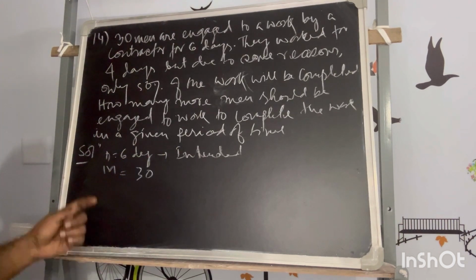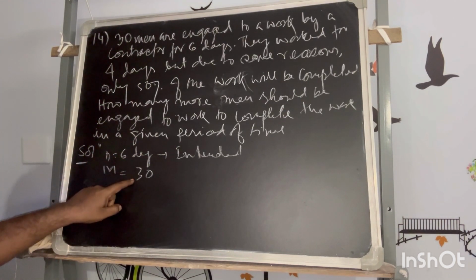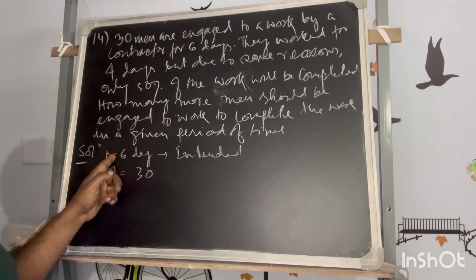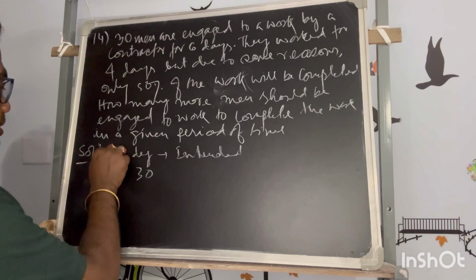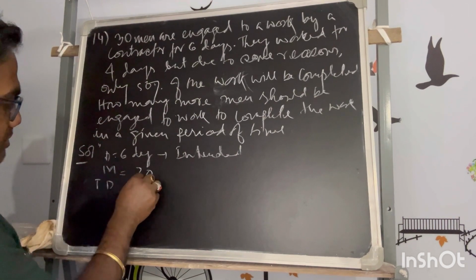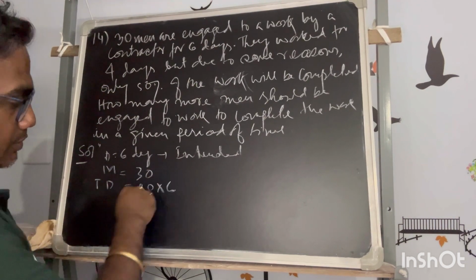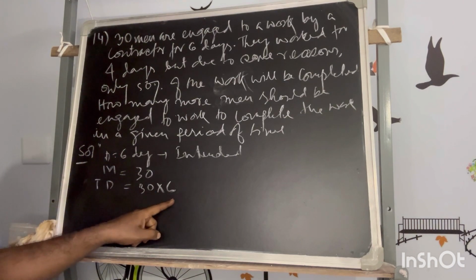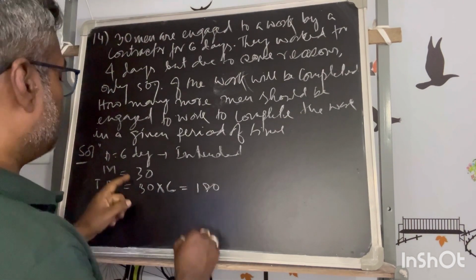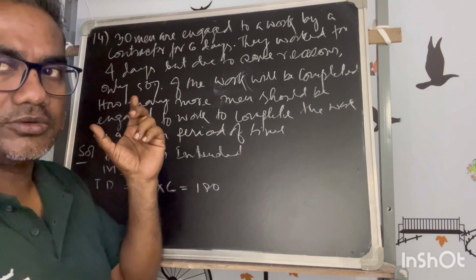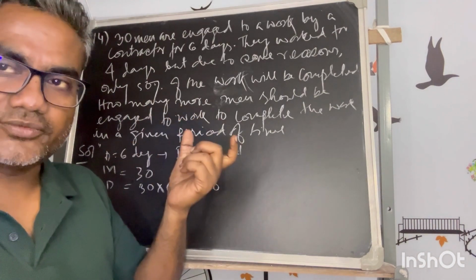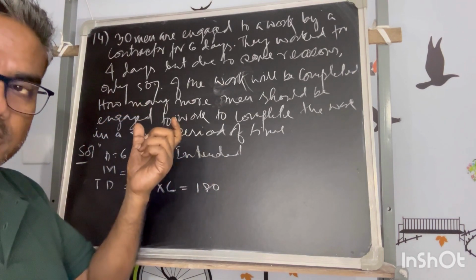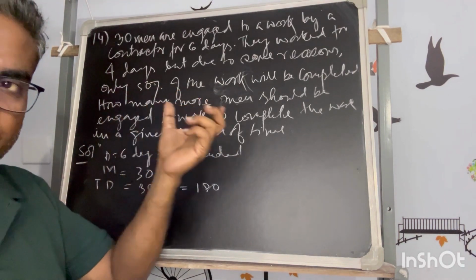So if every man in this group of 30 men is working for 6 days, then either you engage one man for 180 days, or 30 men for 6 days, your outcome is 180 days of work. And you are paying for 180 man-days of wages.